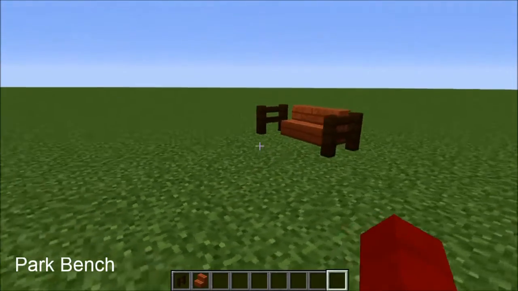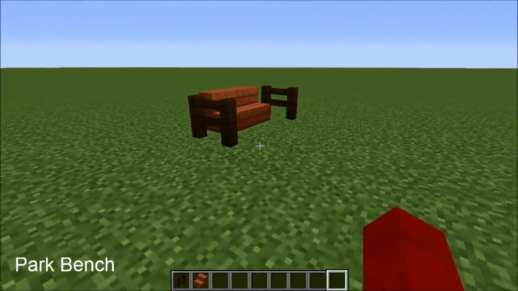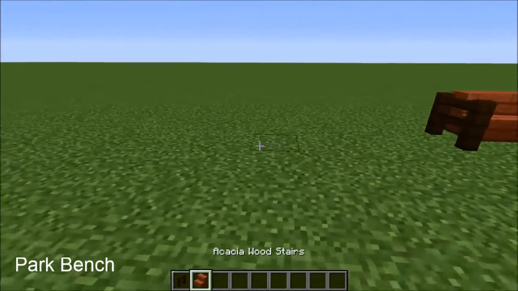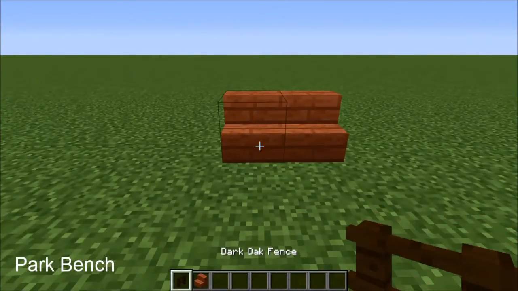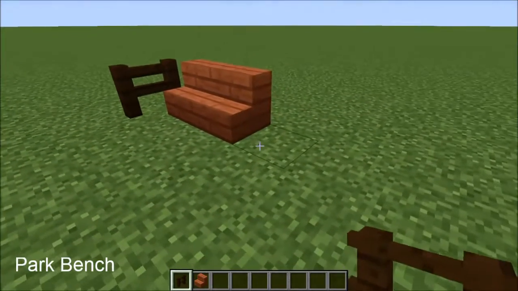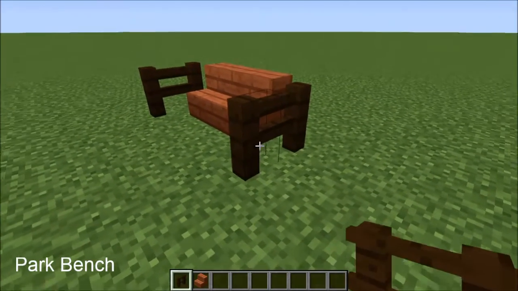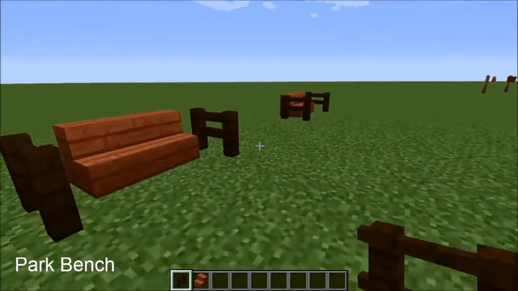Alright, and our last example for today of creating things in Minecraft would be the park bench. So what we use to create the park bench is actually just a couple pieces of staircase here. As you can see, we're laying them down. And the fence posts. So you lay 2 down and it creates this kind of railing effect. And that's really all there is to creating a park bench. 2 pieces of stairs and some fence posts.